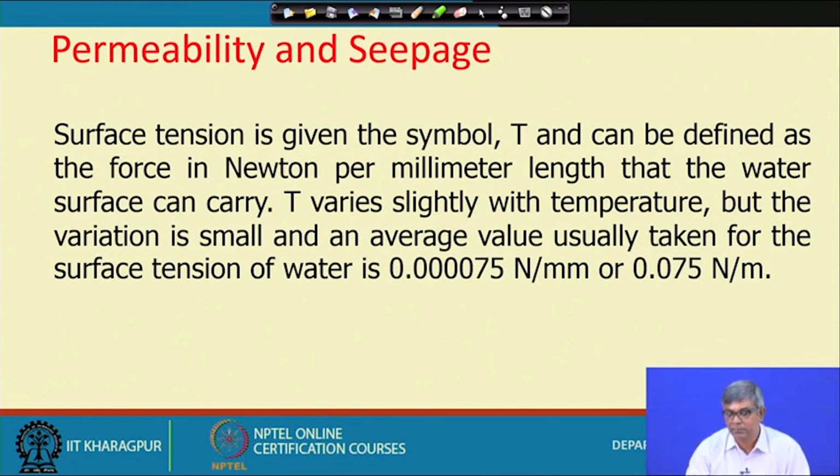T varies slightly with temperature, but the variation is small, and the average value usually taken for the surface tension of water is 0.00075 Newton per millimeter, or 0.075 Newton per meter. So, this is the unit we have to remember. Sometimes if surface tension is not given, in some calculation it may be required. So, we should better remember the surface tension of water is 0.075. It varies slightly with temperature, but the average value is like this, so one can use it without any hesitation if a value is not given.